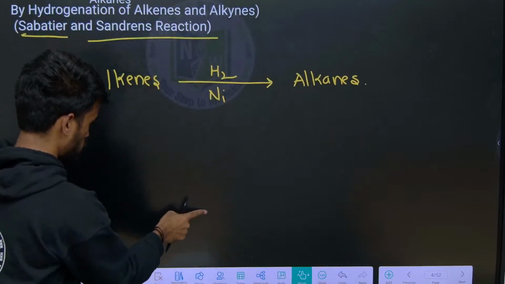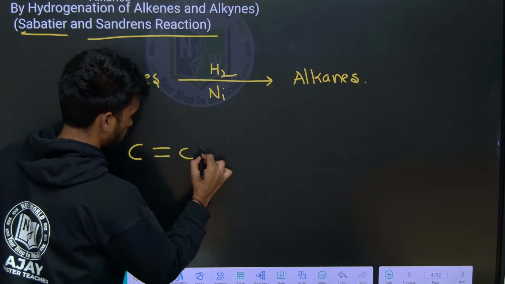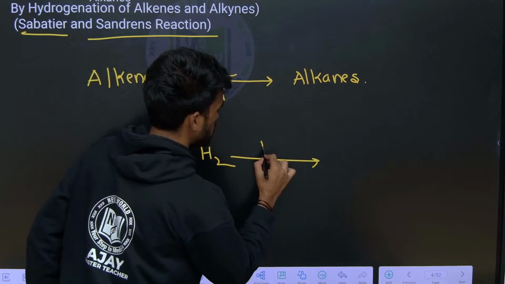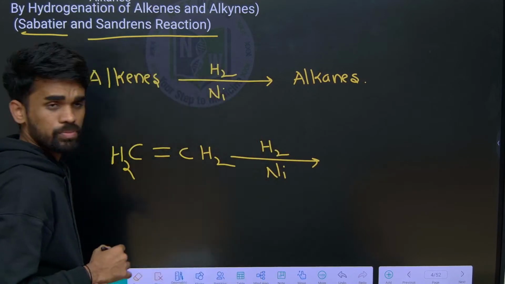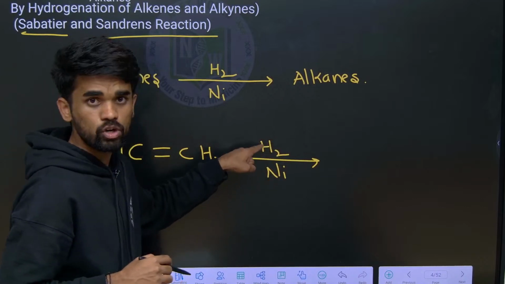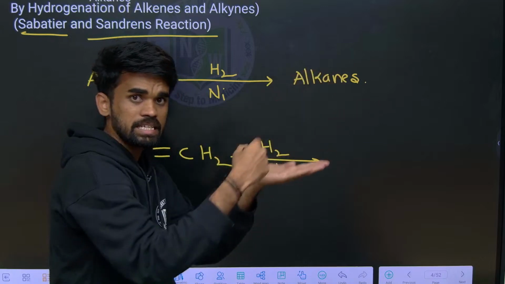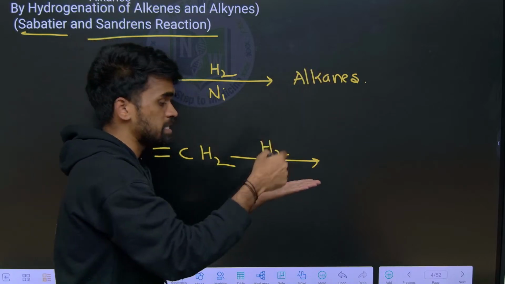First, let us take an alkene like this, CH2. Upon treating with H2 using a nickel catalyst, the nickel provides a surface on which the H2 gas is adsorbed.